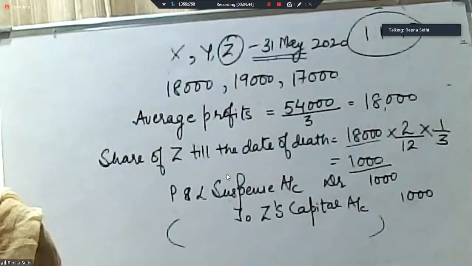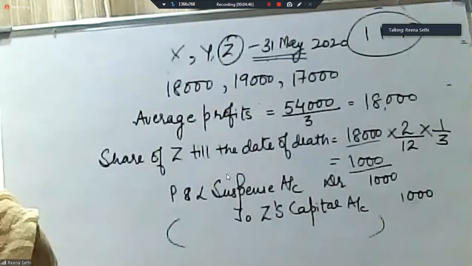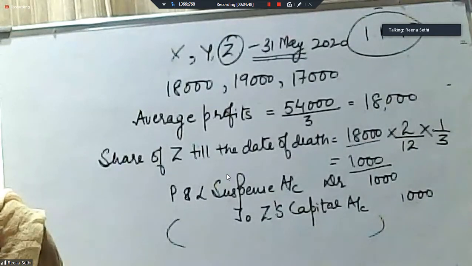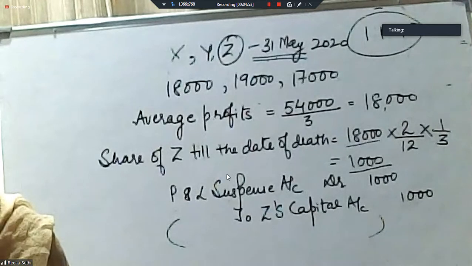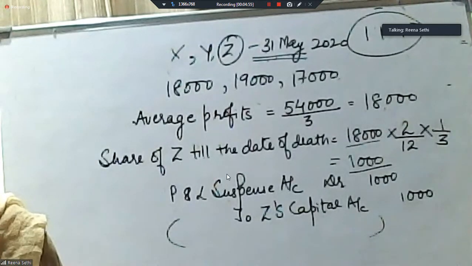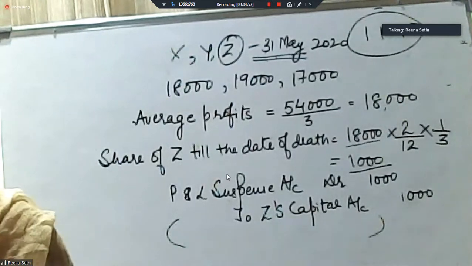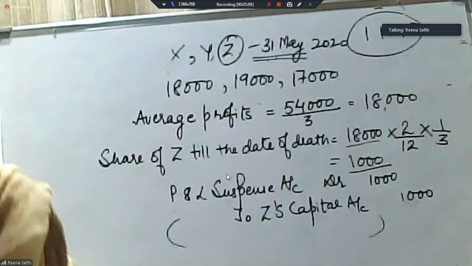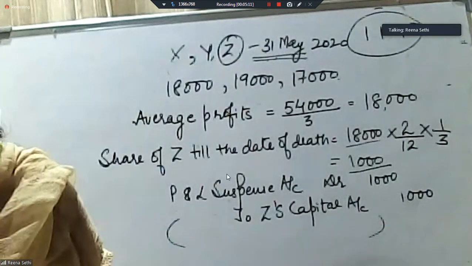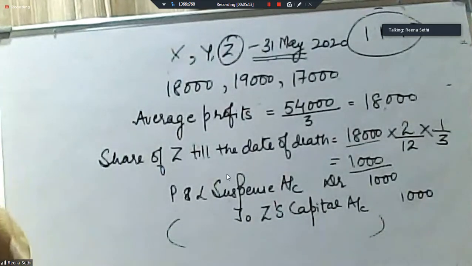So we are not going to term it as current year's profit. This is share of deceased partner till the date of death. Yes, very good. Let's do one question where the loss is involved. Question number 17, page number 7.30, same page.